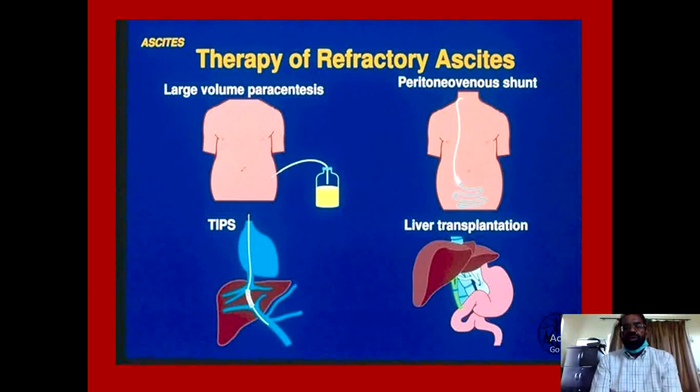And in addition, you can use TIPS, which is a very useful modality and very successful in controlling the refractory ascites, but the major disadvantage is the very high association with hepatic encephalopathy and other technical problems which are associated with TIPS. The surgical procedures are now less routinely performed, but they can be helpful, and the ultimate treatment when all these modalities fail is the liver transplant. So thank you very much.